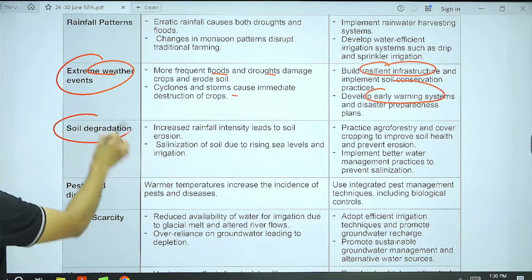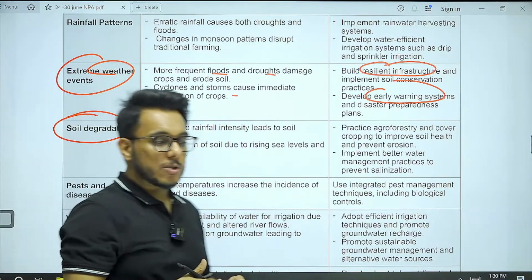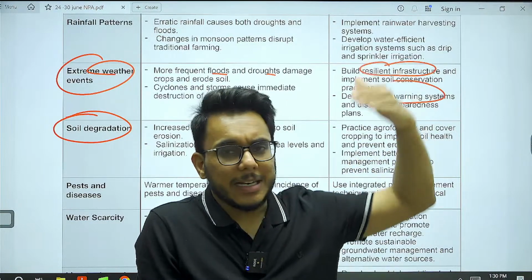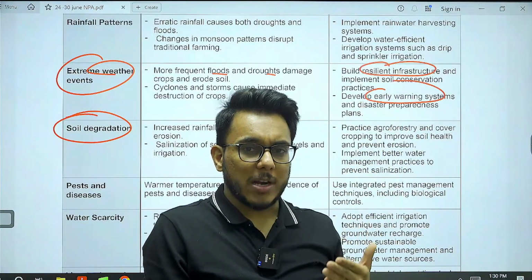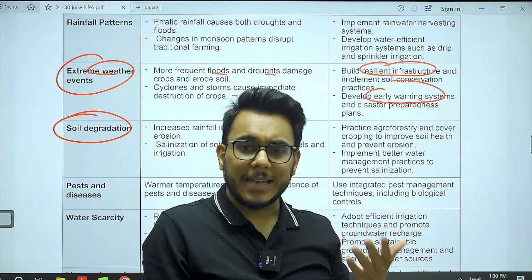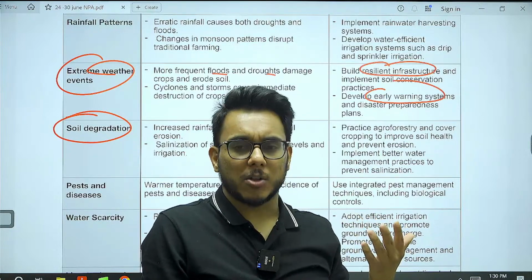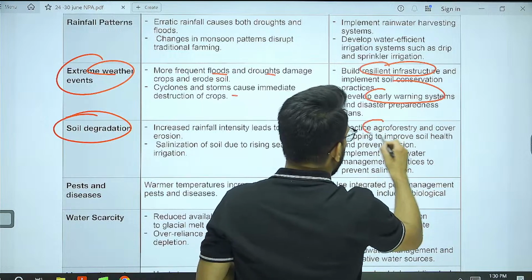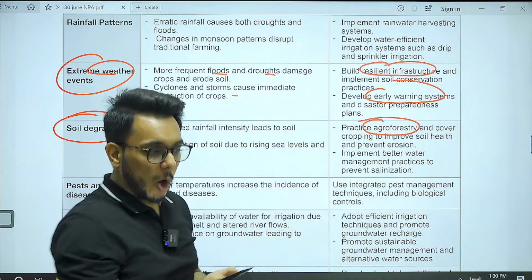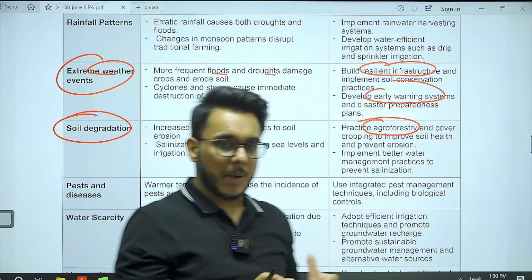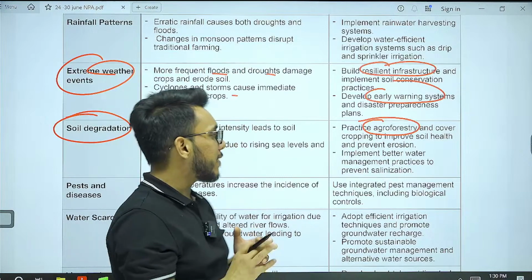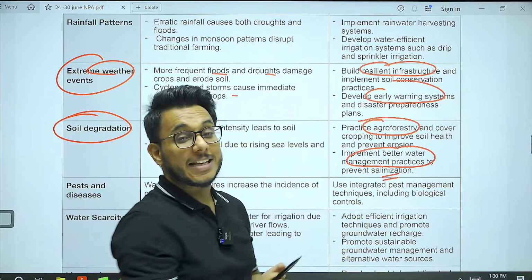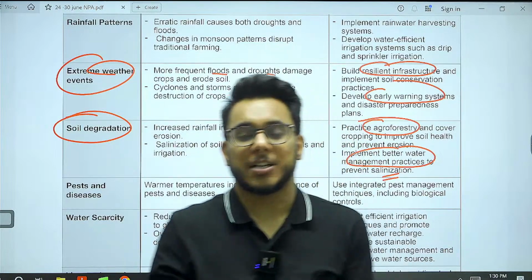Then soil degradation is going on, because of the usage of a lot of chemicals, and it leads to reduced soil fertility. Soil degradation also leads to high land salinization. It also leads to desertification, all these problems. What we need to do? We need to follow agroforestry. Along with the agriculture, certain trees should be planted. We should go for organic fertilizers and better water management practices, so that land salinization doesn't happen.